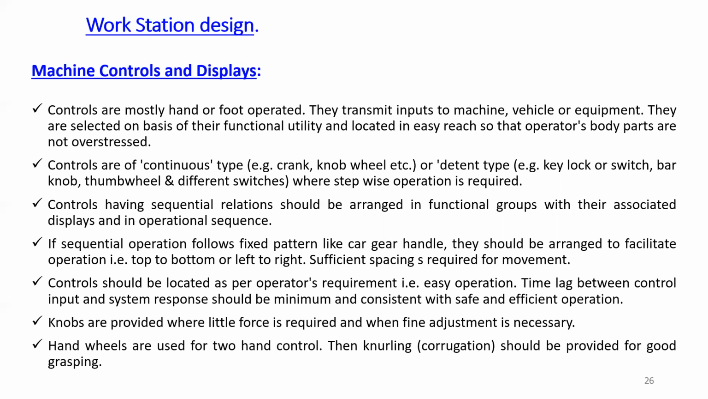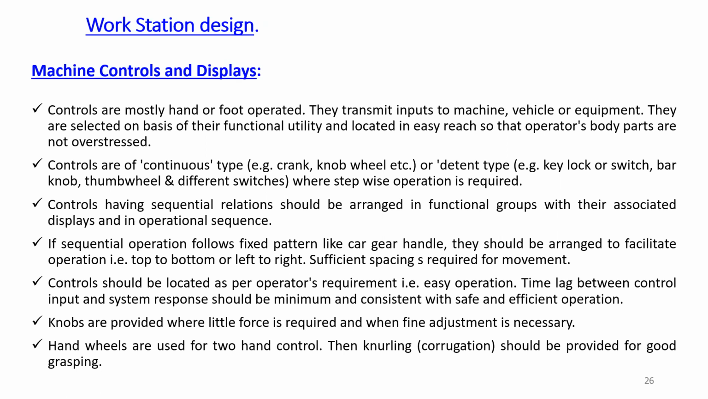Then knobs are provided where little force is required and when fine adjustment is necessary. So some knobs nowadays, like dimmerstats, these knobs are available, which can be easily rotated. And so there is no stress or no strain while working on these dimmerstats, or some digital platforms are also. Sometimes nowadays we are also having some digital displays and the touch screen displays also to handle the things very easily. Then hand wheels are used for the two-hand controls.